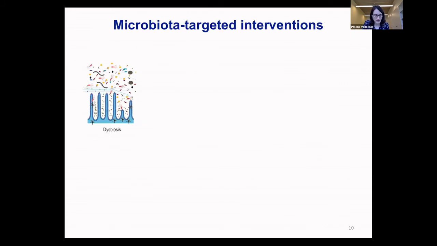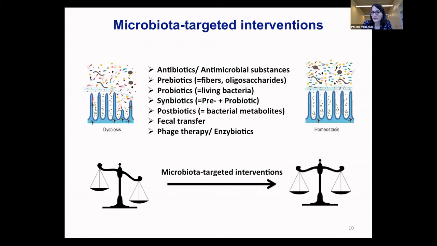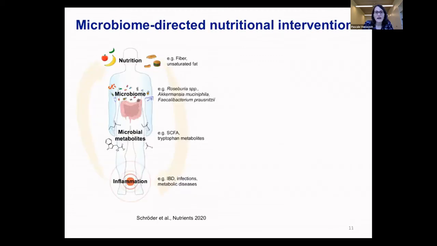So obviously now the question is, what can be done? And the answer is that we should try to revert the microbiome back to a healthy state. This can be done with so-called microbiota-targeted interventions that can take different flavors: antibiotics, but we just heard this is probably not the way forward; prebiotics, probiotics, or synbiotics, which are fibers, living bacteria, or a combination thereof; also postbiotics, which basically means that you provide bacterial metabolites that might be missing; fecal transfer; or also phage therapy. And there has been one approach that was especially promising, which was basically modulating the microbiota through nutrition.